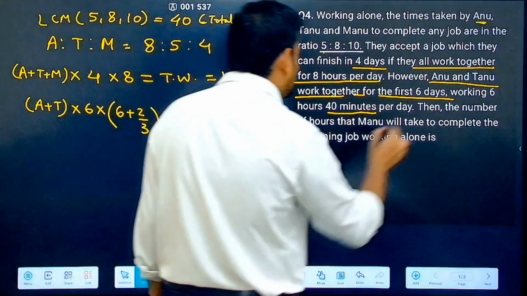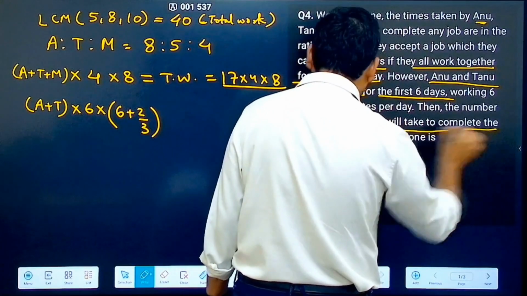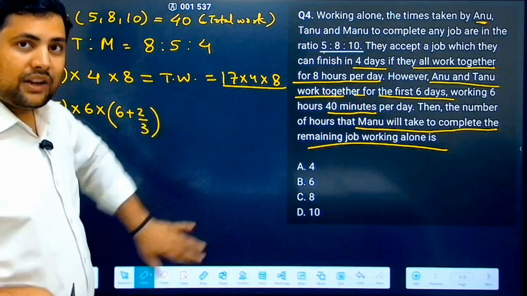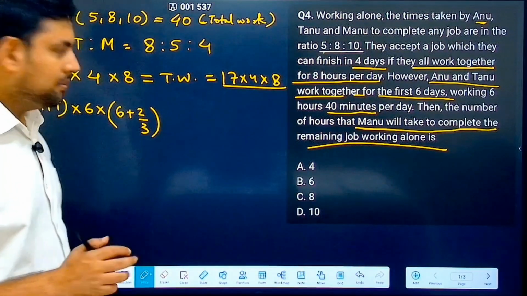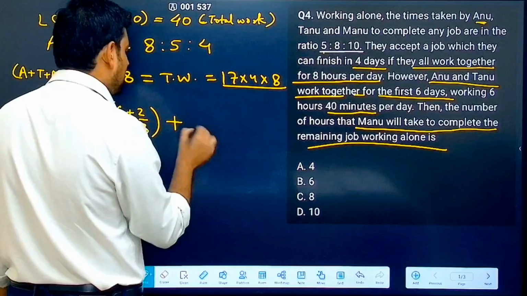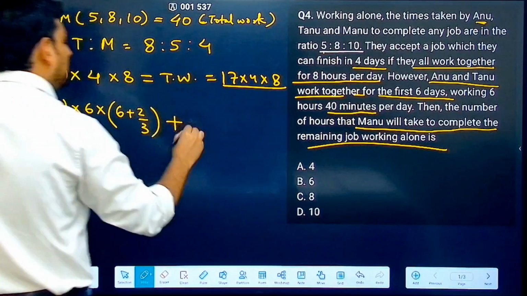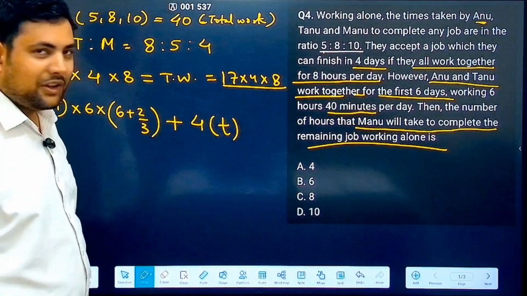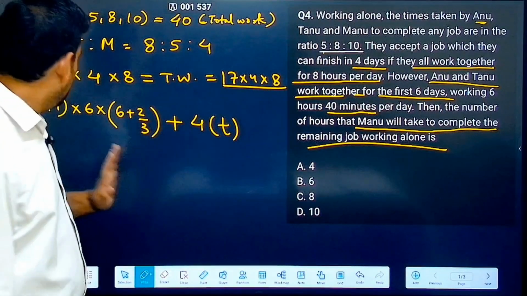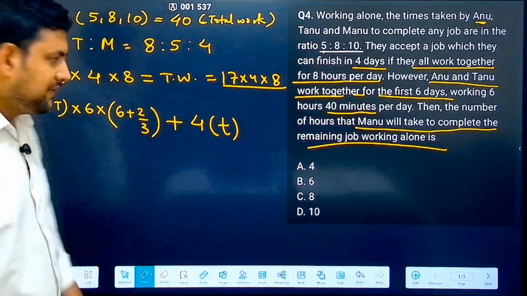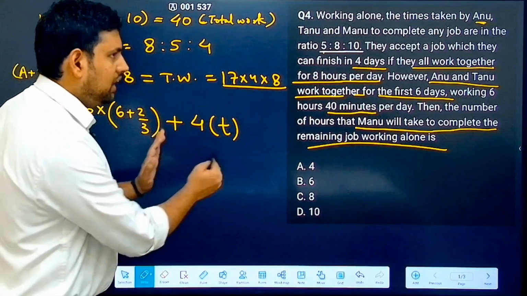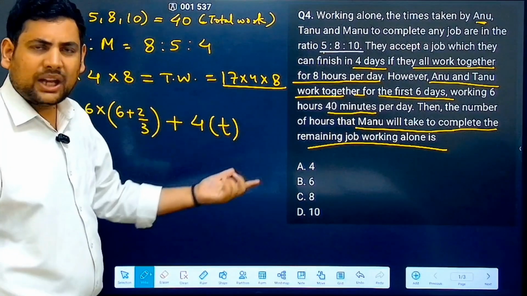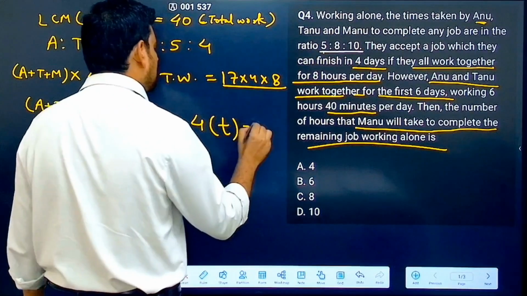Now then the number of hours that Manu will take to complete the remaining work alone is, so the remaining work, whatever is left after this, who will complete this? Manu will complete this. So if I add Manu's work, now Manu's work is what? Manu's efficiency is 4, and for whatever time he or she works, I assume it to be T. Now isn't this also equal to total work? This is what has been done. Whatever is remaining, that is being done by Manu, correct, in some time T.